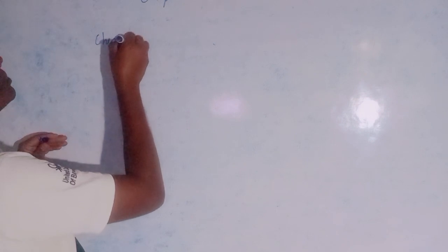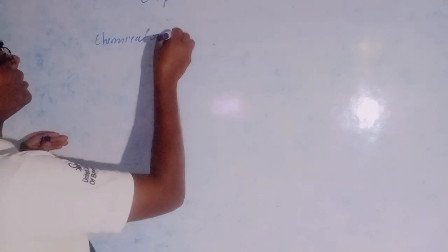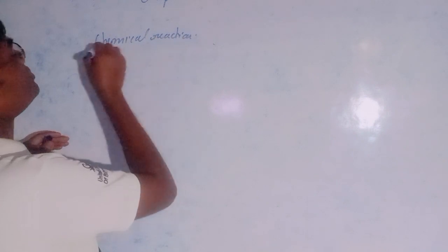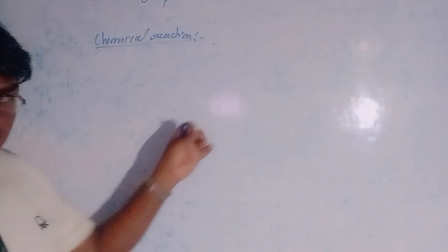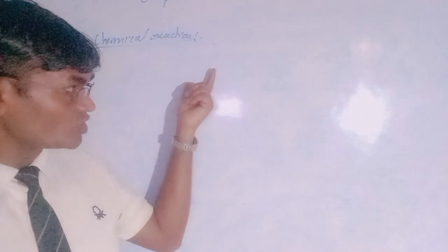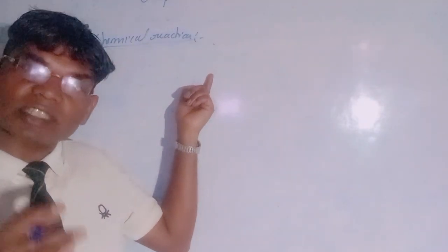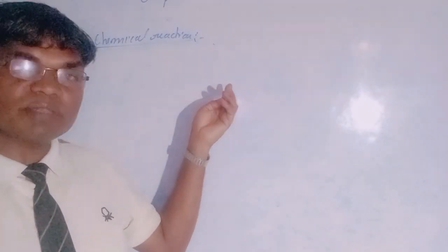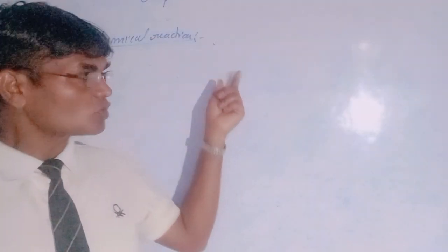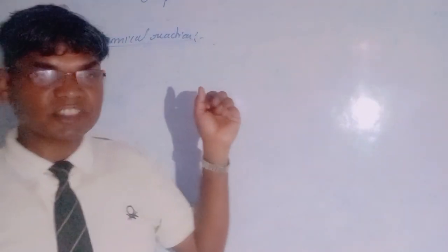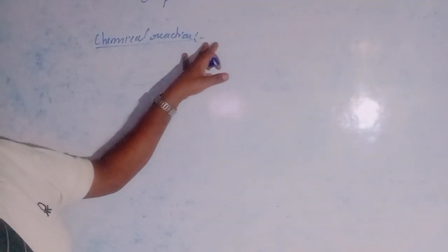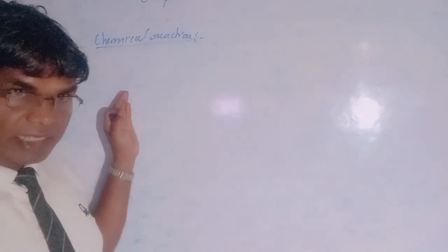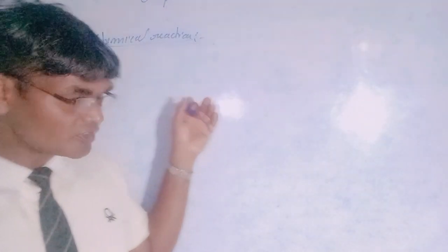So the first word here is chemical reaction. Chemical, as we know, refers to those substances which come from chemistry. Chemistry comes from the word chemia. Chemicals are generated by man, and some chemicals are found naturally.